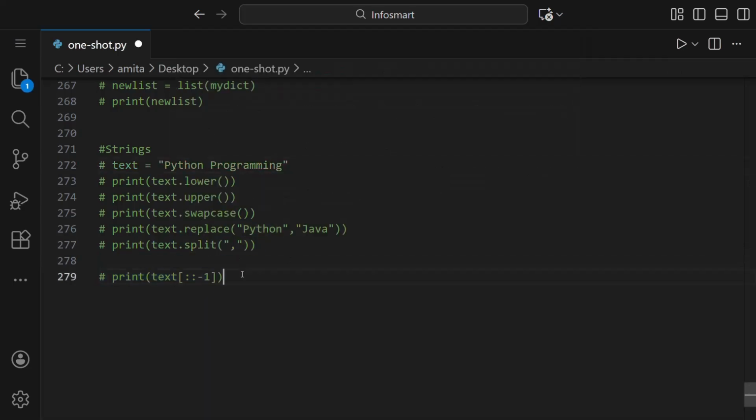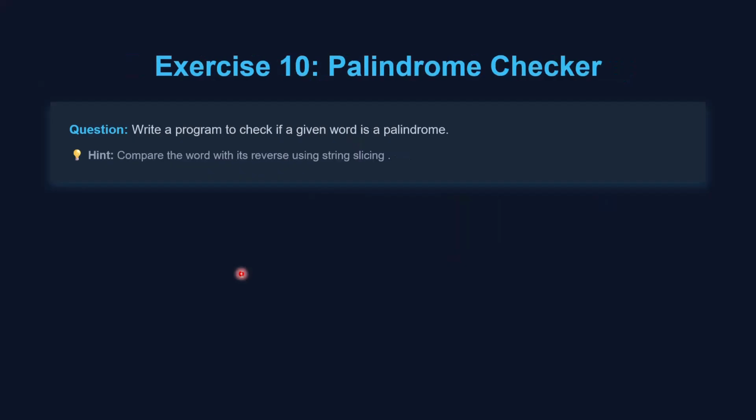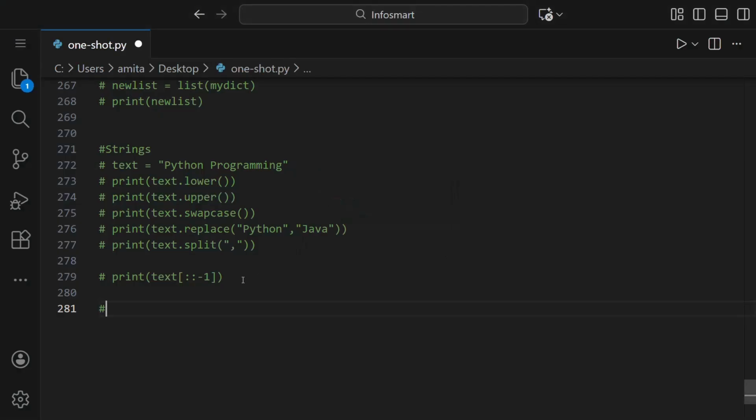Let us comment this. Let's move to this question. This is to write a program to check if a given word is a palindrome. So what is a palindrome? Race car is one of the examples. Race car written like this or written in reverse, both mean the same, or we can say even madam. This is a palindrome. But Python is not a palindrome because if we reverse it, it will not be equal to itself.